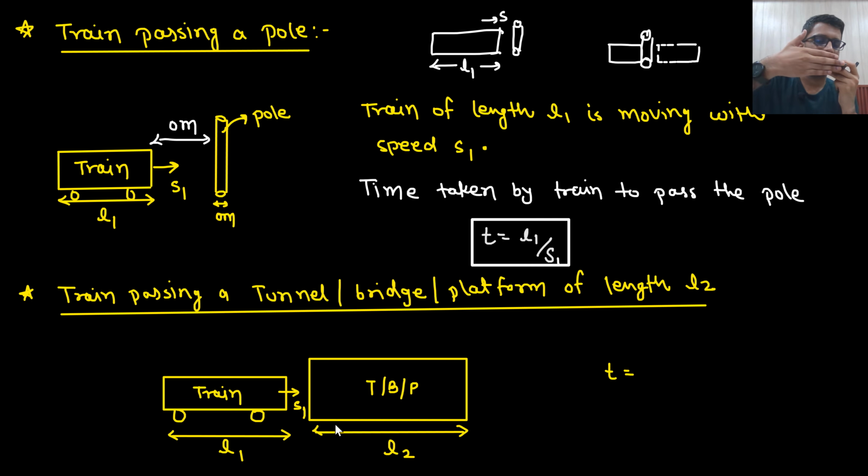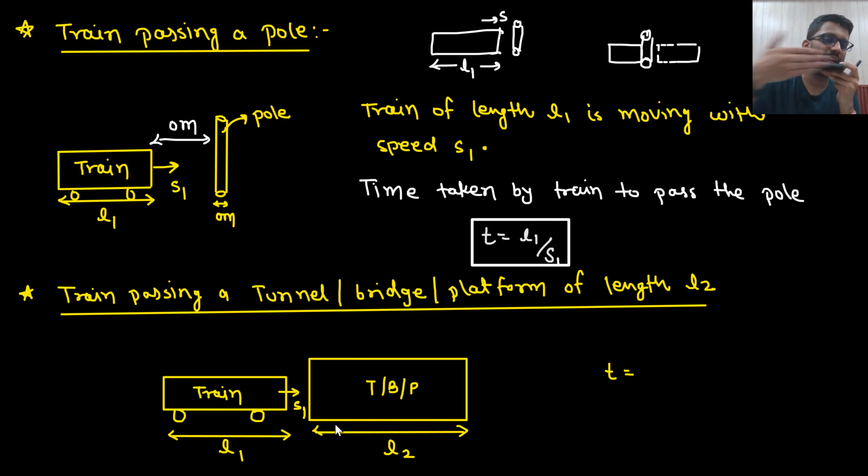If the ahead point of the train has reached here, at the end of the tunnel, will I say that the train has covered the tunnel? No, because some part of the train is still there in the tunnel. So it has to cover fully, right? If it has covered till the end of my watch, and the end of my watch is the end of the train, that means the train has covered the distance L2, and also its own distance, L1.